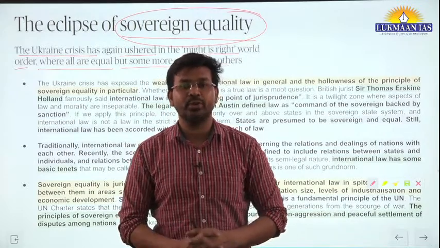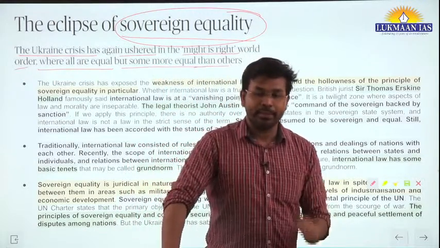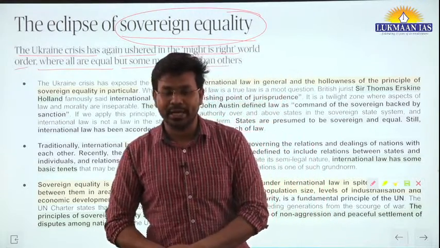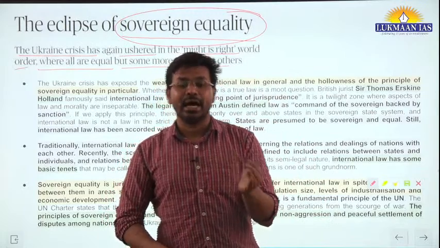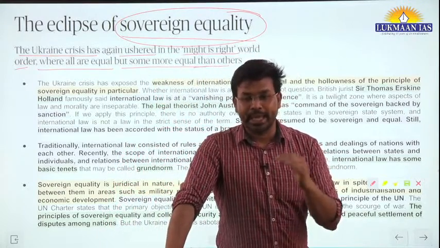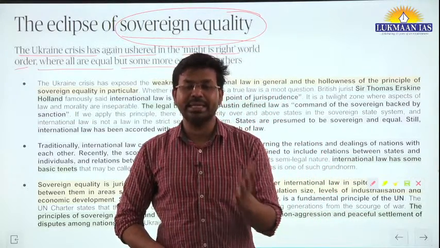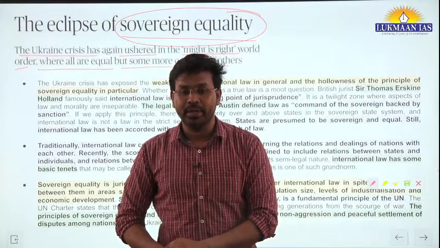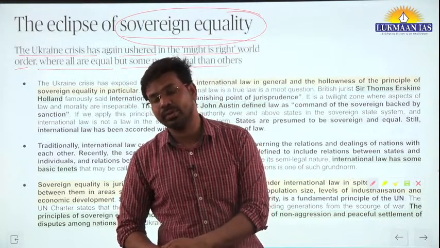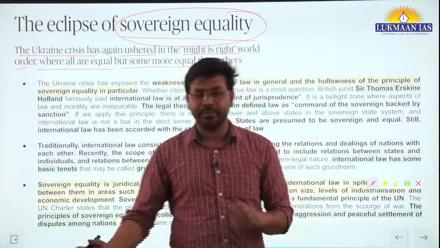Since Russia vetoed, nothing can be moved. China abstained from voting, and India also abstained. India is not a permanent member, while Russia is a permanent member, so it vetoed that particular thing.